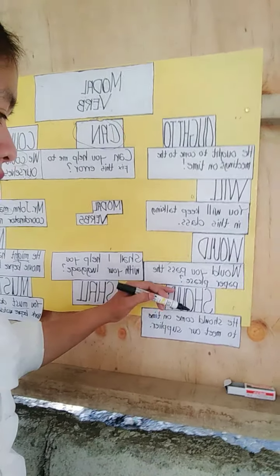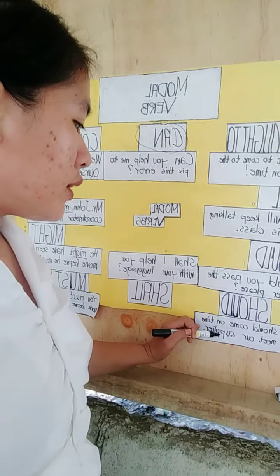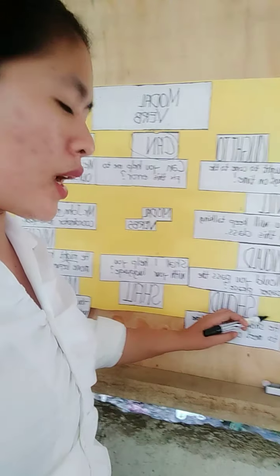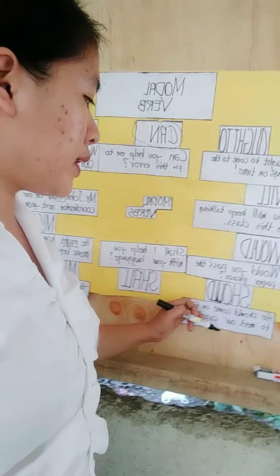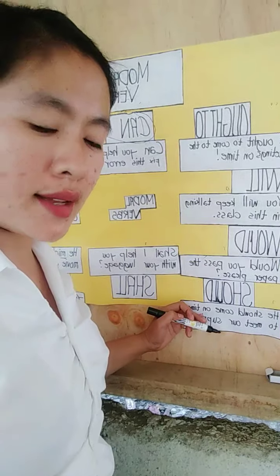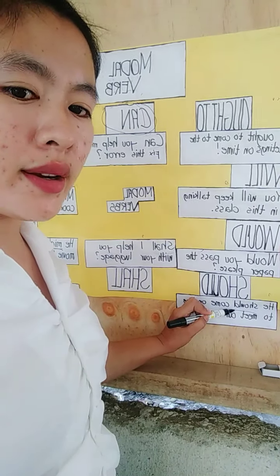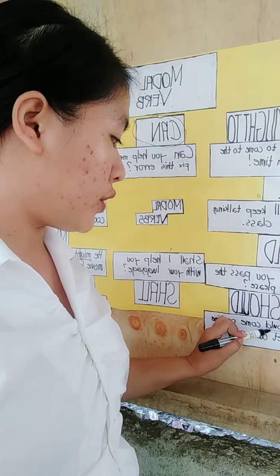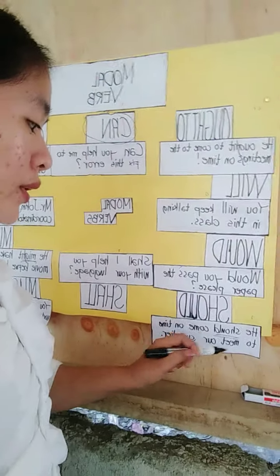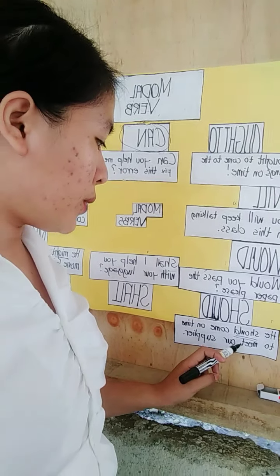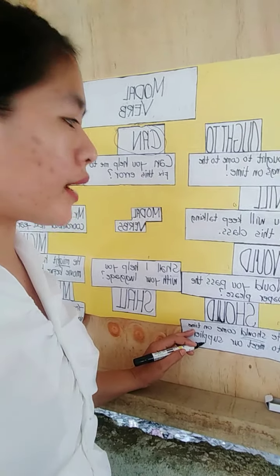What does the sentence say? This sentence is an obligation. We will find out where the modal verb is indicated in this sentence. Our modal verb here is should. He should come on time to meet our supplier. So this sentence is an obligation to meet the supplier. Okay, we will proceed.